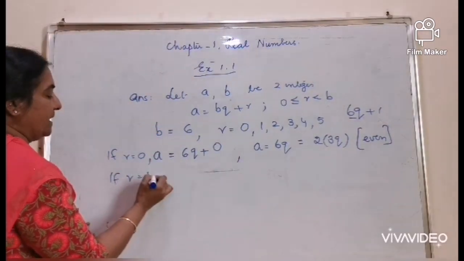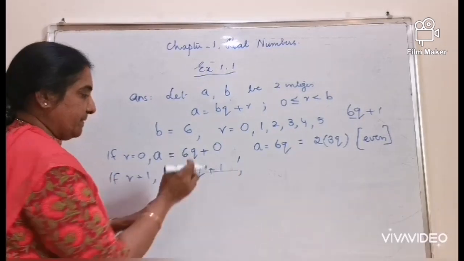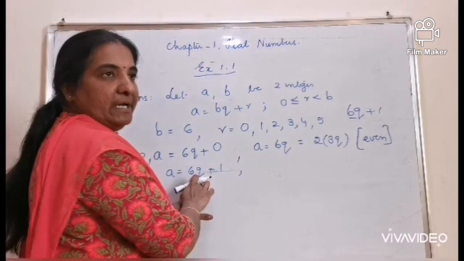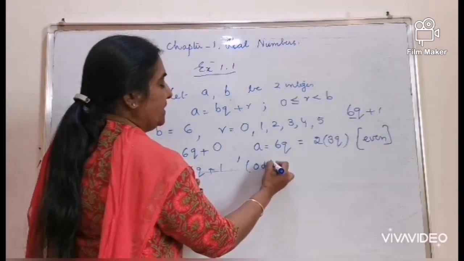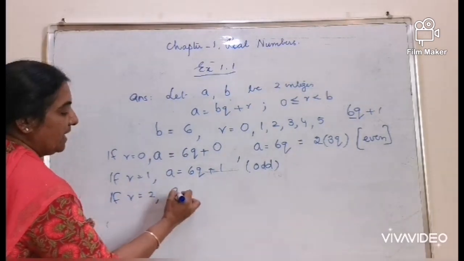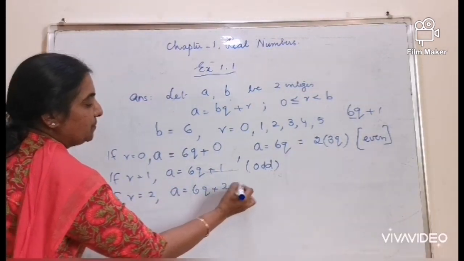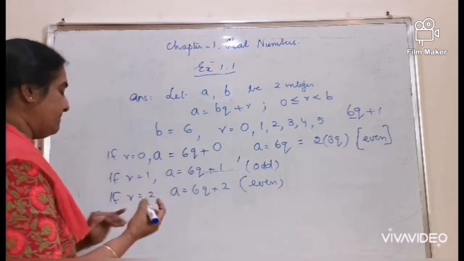If r takes the value 1, a is equal to 6q plus 1. That means an even number plus 1 will always be an odd number. If r is equal to 2, a is equal to 6q plus 2, an even number plus an even number will give you an even number.